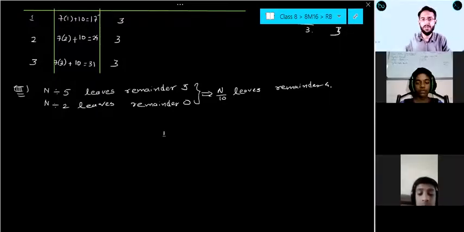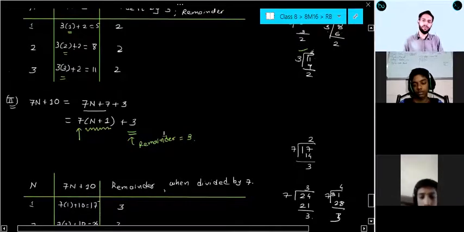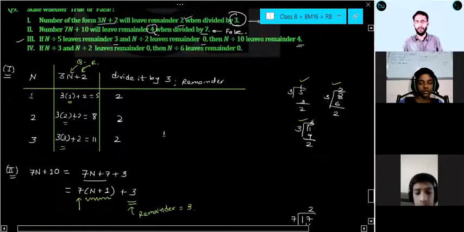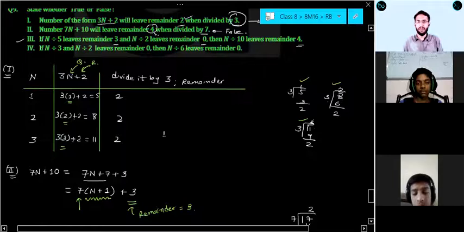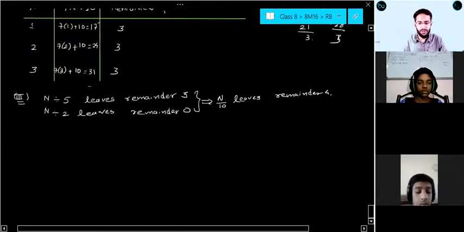So n by 5 leaves remainder 3. Just understand this with the help of your first statement. In the first statement, your number was of the form 3n plus 2, and it was leaving remainder 2 when divided by 3. What is the meaning of 3n plus 2?